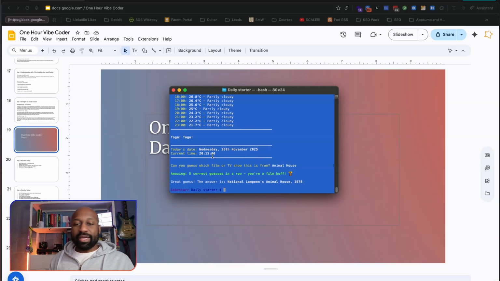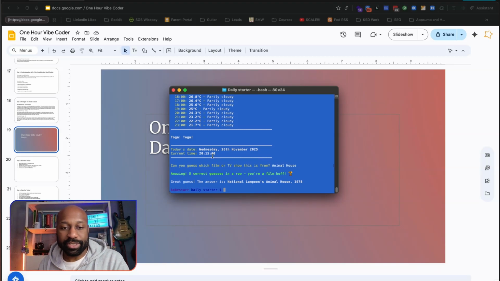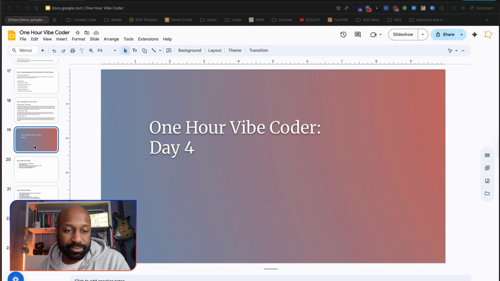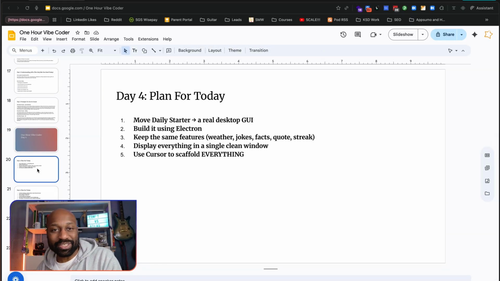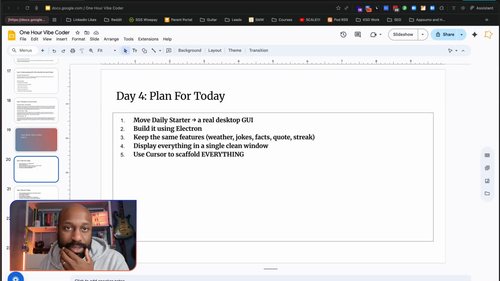The challenge I have here is that it doesn't look that enticing. I want to make it look prettier and essentially be a graphical user interface and look a bit more like a website or a regular app that you download and use on a daily basis. So that's what I'm going to try and do in today's course. If it doesn't work, then, well, I have no idea. Well, let's try it anyway.